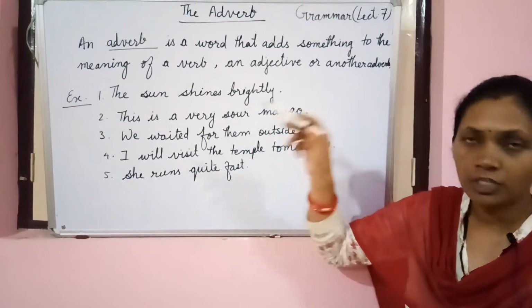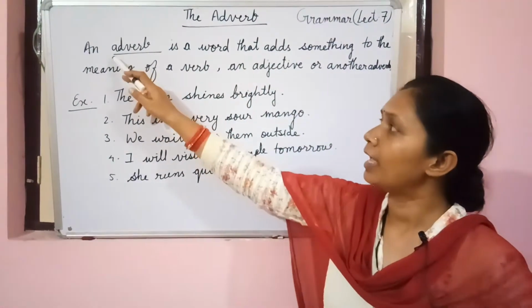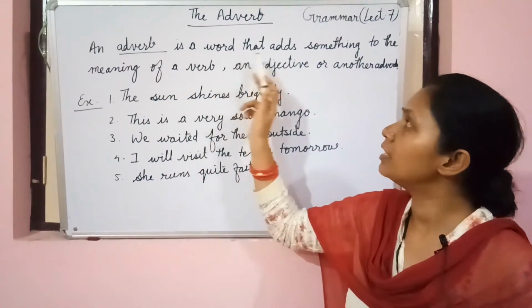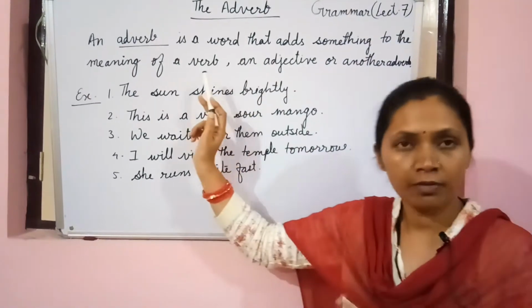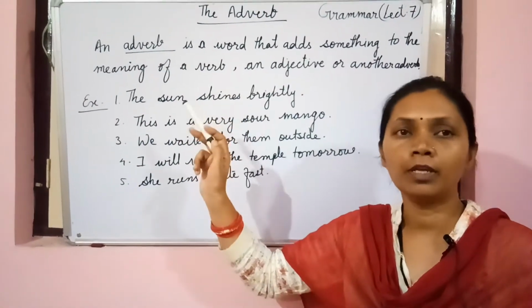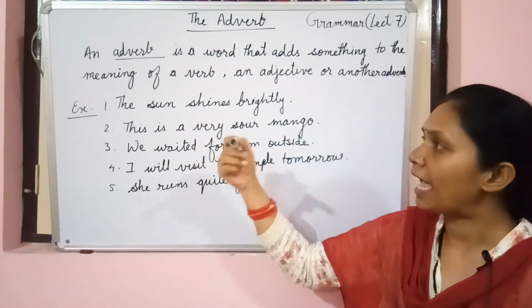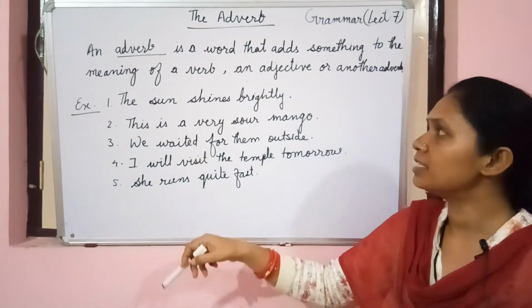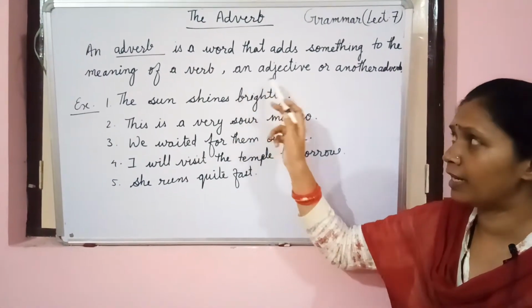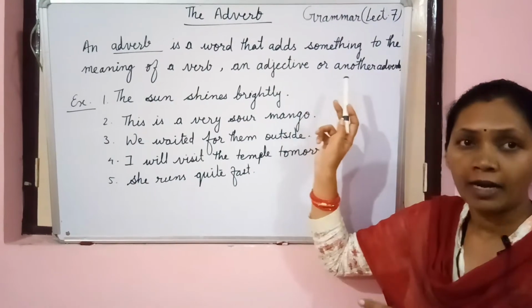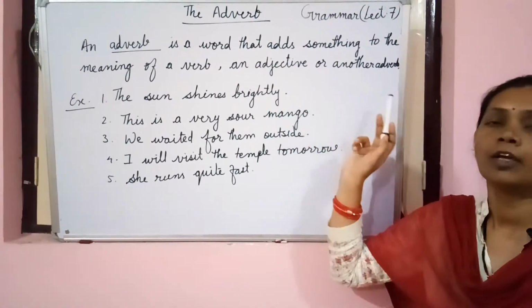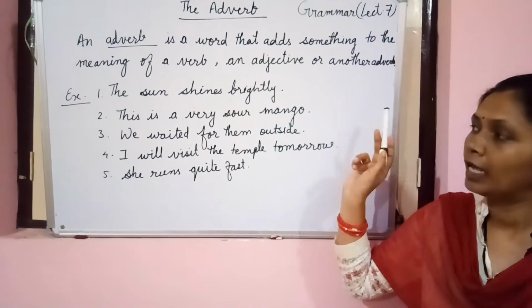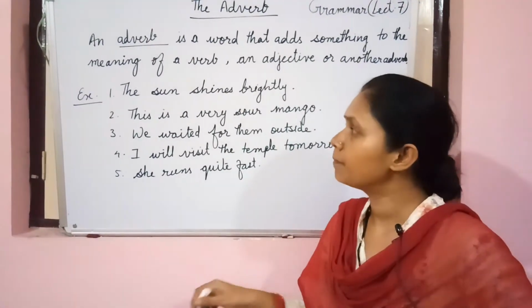So what is the definition of an adverb? An adverb is a word that adds something to the meaning of a verb, means it tells something about the verb, about the action word in the sentence, and an adjective in the sentence, and if there is another adverb, the adverb qualifies that also. Look at some of the examples here.